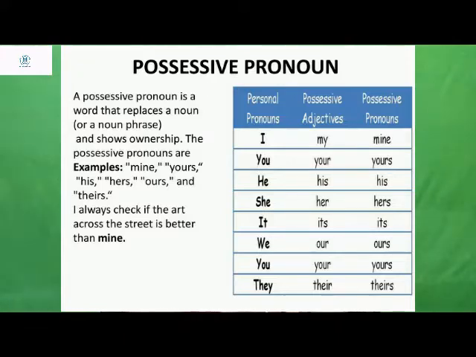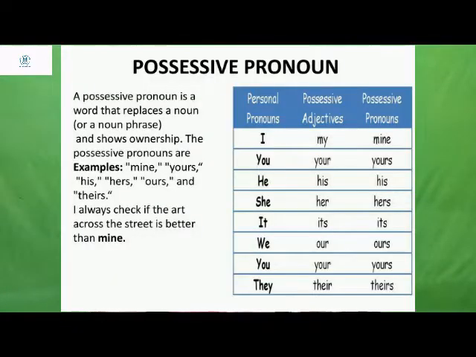He is always checking whether the art across the street is better than his own art or not. Here, mine stands in for what? The artist's art. Understood? So here mine is used as a possessive pronoun.